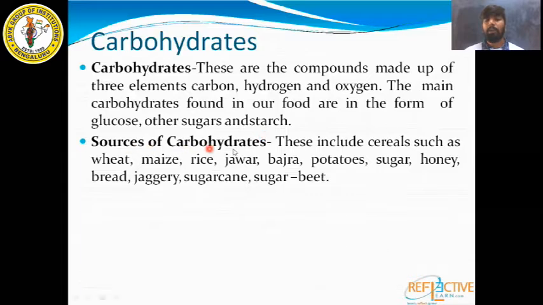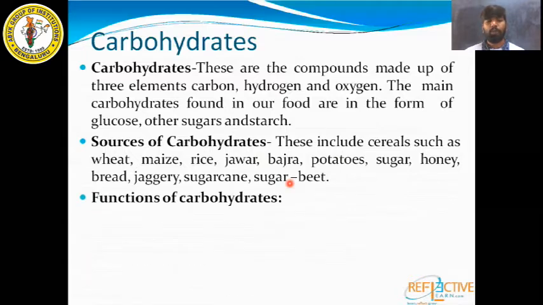So what are the sources of carbohydrates, or from what food items do we get carbohydrates? These include cereals such as wheat, maize, rice, jowar, bajra, potatoes, sugar, honey, bread, jaggery, sugarcane, sugar beet. Understood? These are some of the sources which will provide us carbohydrates.